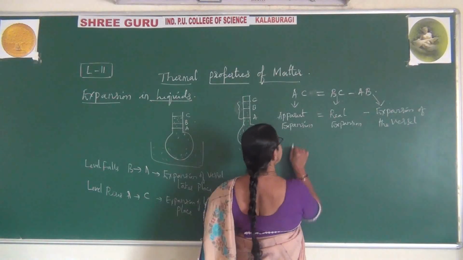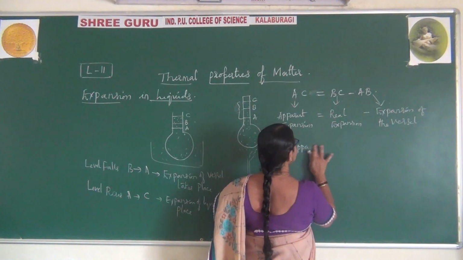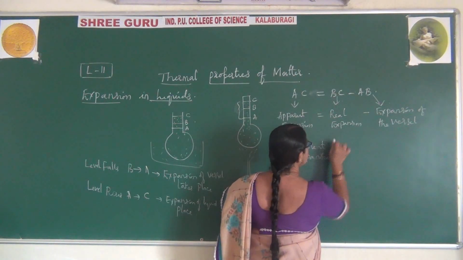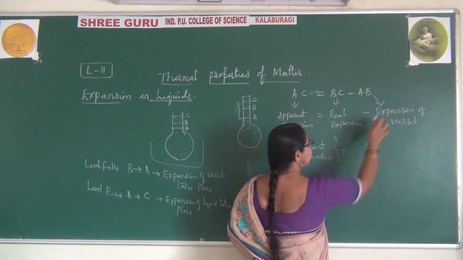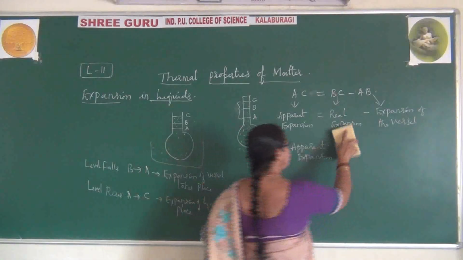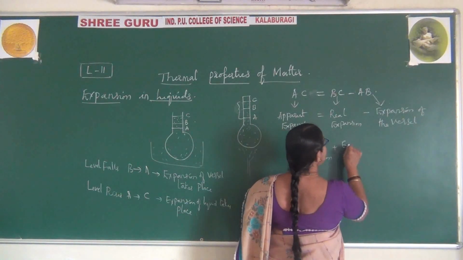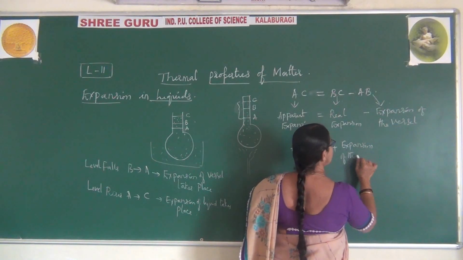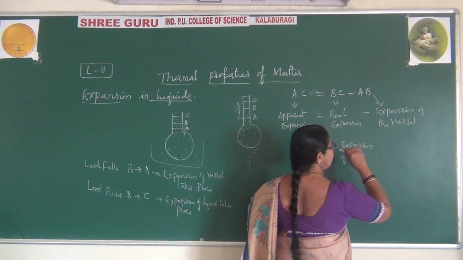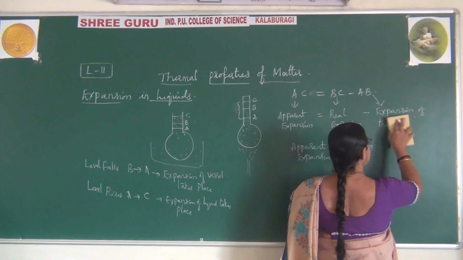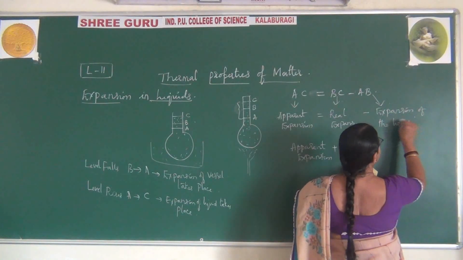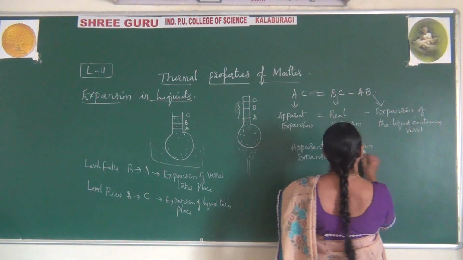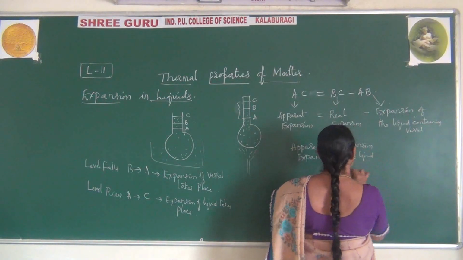So I write apparent expansion is equal to, plus the expansion of the liquid containing vessel.